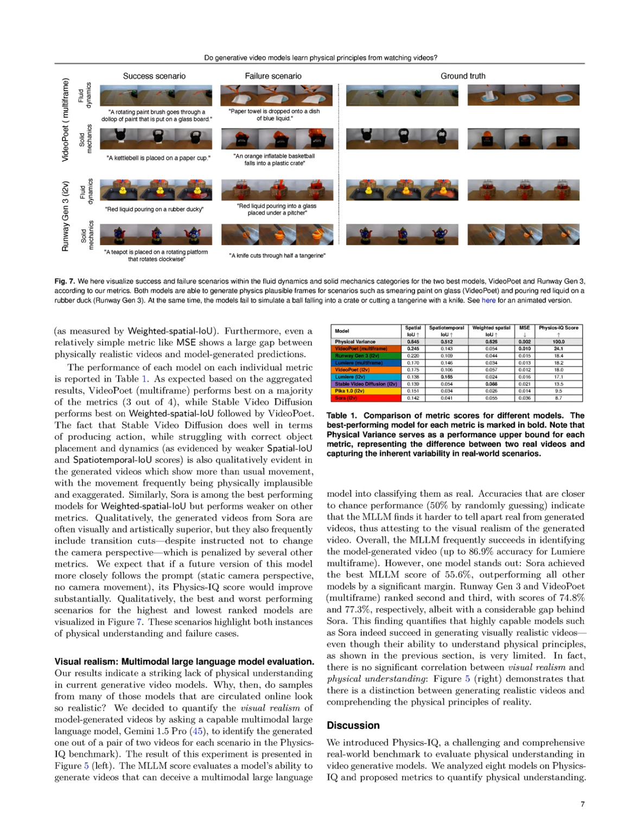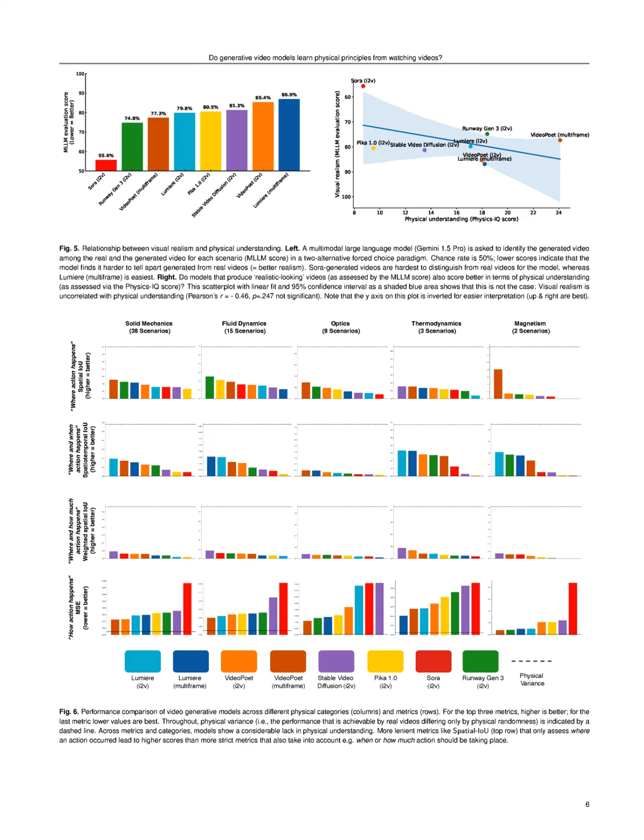This lack of physical understanding can severely impact their applicability in real-world scenarios, as the models may produce visually appealing but physically unrealistic outputs, leading to potential misinterpretations in applications like robotics or simulation. Furthermore, the absence of a correlation between visual realism and physical understanding suggests that generating realistic-looking videos does not equate to a true grasp of the underlying physical laws, which is crucial for tasks requiring reliable predictions of physical behavior.